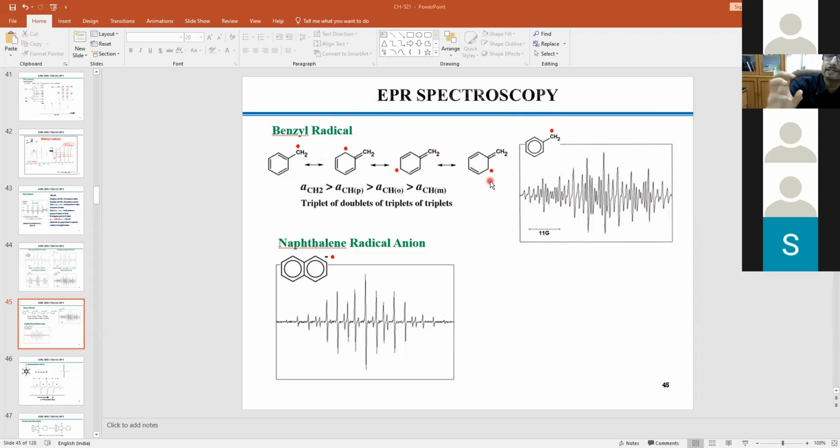Now which coupling is stronger? How to figure out which coupling is stronger? Then you have to calculate the A for ortho coupled, A for para coupled, A for meta coupled. We have already talked about how to calculate the A. Humanly you cannot do it out of this spectrum, but a simulation will give you the A for this, for this, for this.